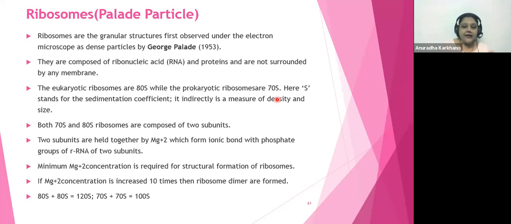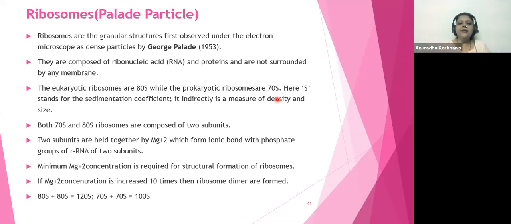So, ये जो S है ना, ये S. What is that S? Sedimentation coefficient. And what does it signify? उसका मतलब क्या होता है? 70S, 80S, 30S, 40S, 60S, 50S. What is this S? It's going to be giving us the density and size की पूरी कहानी बताता है वो.